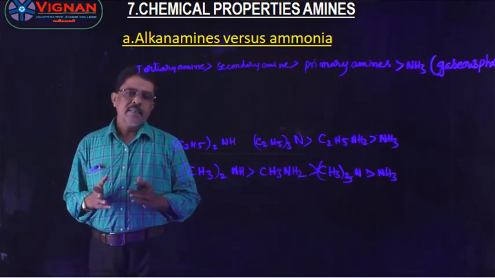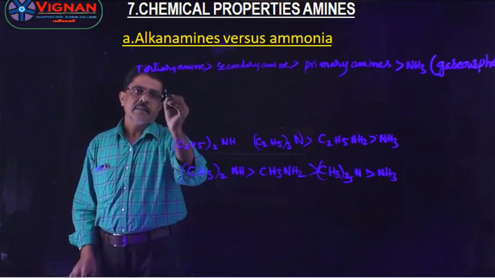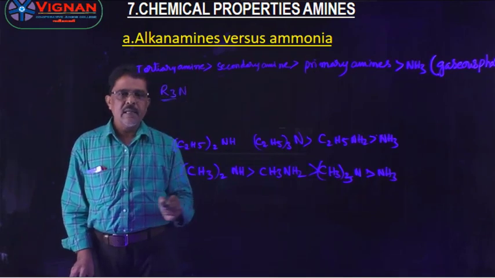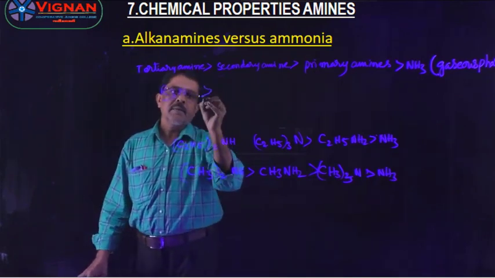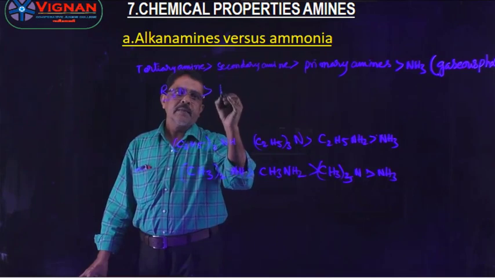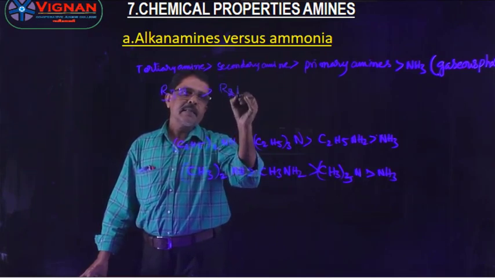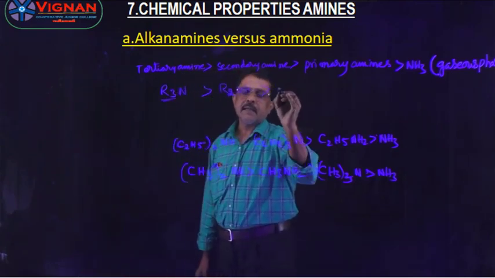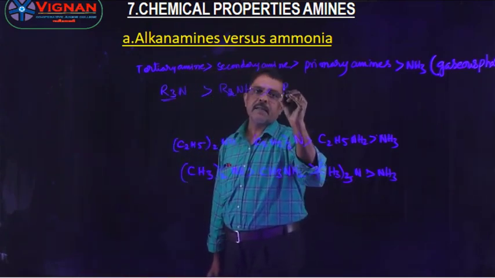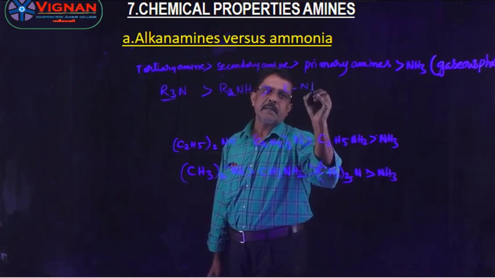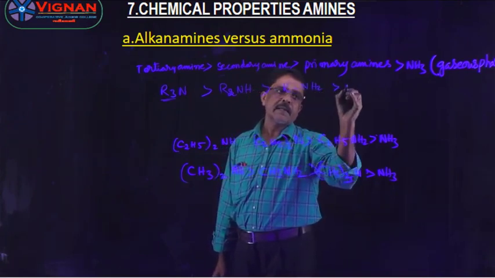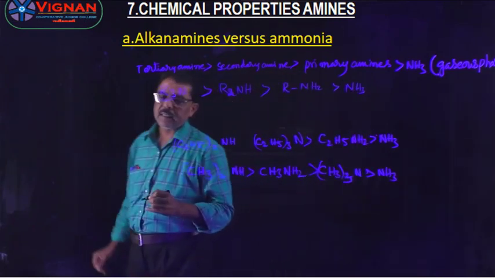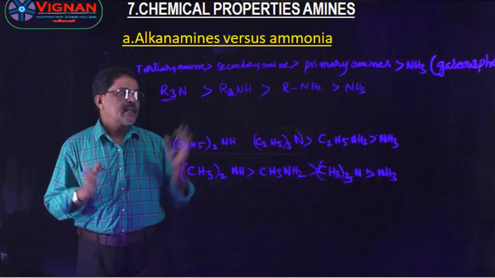In the tertiary amines, three alkyl groups are present. These three alkyl groups donate the electron pair to the nitrogen atom. Therefore, their basic nature is greater than secondary amines. Secondary amines are greater than primary amines. Primary amines are greater than ammonia. This is the order of basic strength of amines in the gaseous phase.